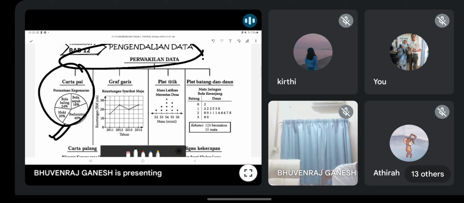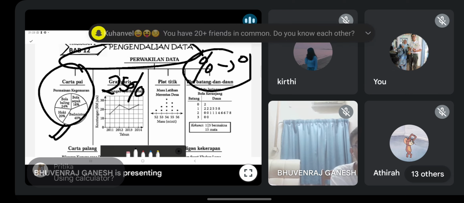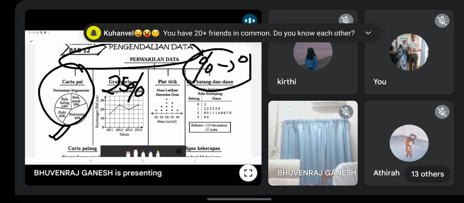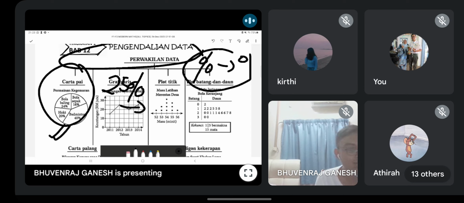So guys, do you all know how to convert from percentage to degree? Everyone here? Cara nak tukar dari peratus ke darjah. Any problem? Because the question will ask you to convert. Anyone? Do you know how to do this? Simple. Let's say I have 25%. Yeah, of course, using calculator, then what? Using your brain, is it? Okay. How to convert to degree? Macam mana tukar ke darjah? Can anyone tell me the answer? 25%? How many degrees? If you can tell the answer, it means you know how to do it.